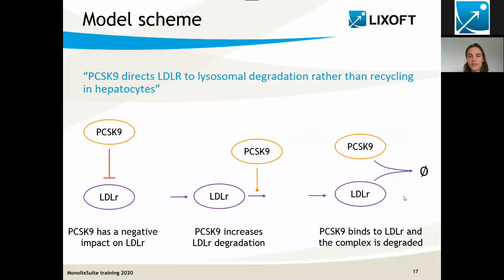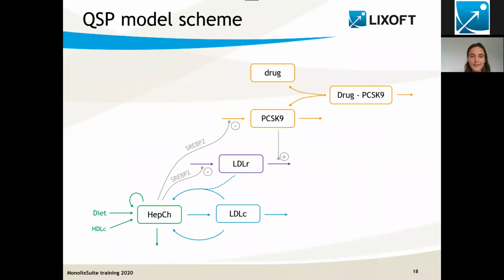This is even more precise. This is just to show that you can draw the scheme in very different ways. The more precise you are, the better it is, because you are conveying more information. So that's the full scheme for the QSP model that we will consider. I will not go into the details right now because we will have time to go back to it afterwards.